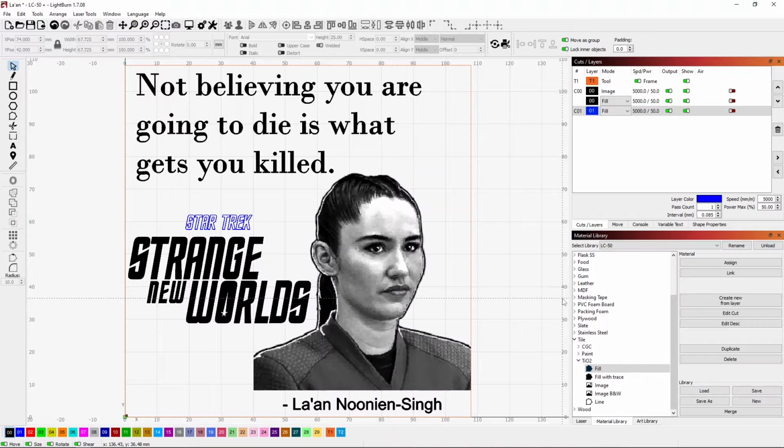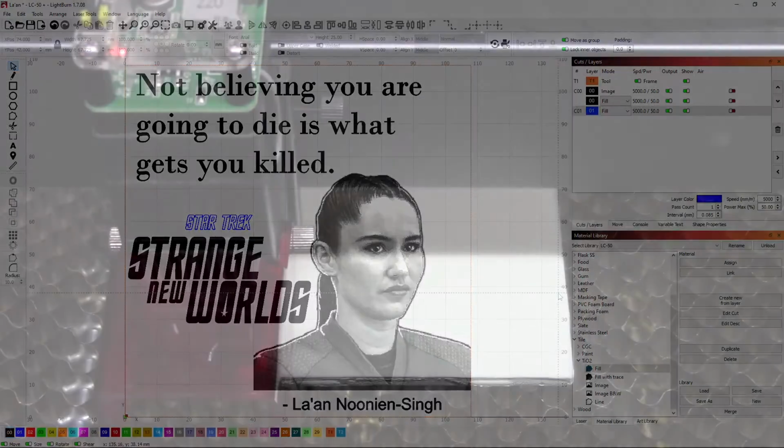I do have some tiles already coated with titanium dioxide. It was just a mixture of 3 parts denatured alcohol to 1 part titanium dioxide, and I used a syringe just to squirt that on the tile and let it drip off. That seems to be pretty quick and does a nice job of giving an even coat. Let's go ahead and send this over to the laser and watch that burn.